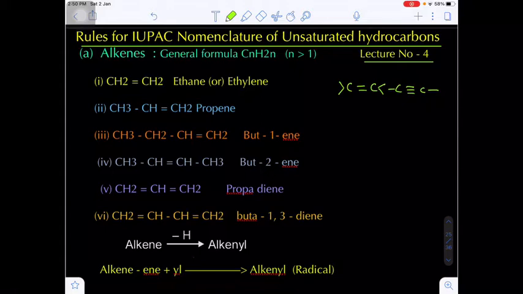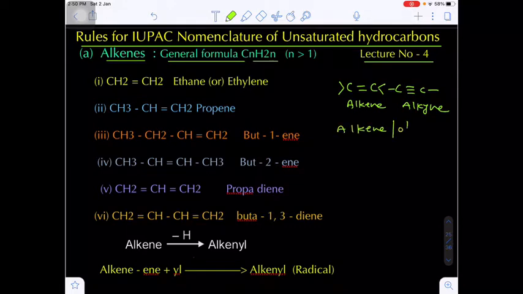That means alkenes and alkynes. If a carbon-carbon double bond is present, those unsaturated hydrocarbons are known as alkenes, whereas carbon-carbon triple bond unsaturated hydrocarbons are known as alkynes. Now first of all, alkenes. What will be the general formula of alkenes? That is CnH2n. Remember, these alkenes are also known as olefins, in the sense of oil forming substance.